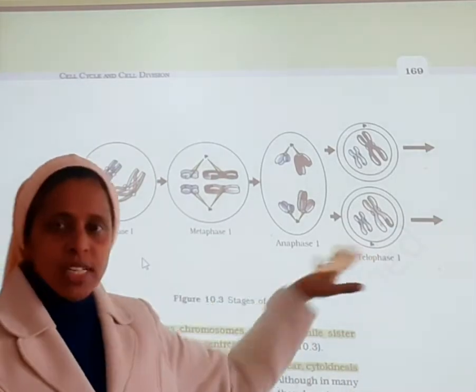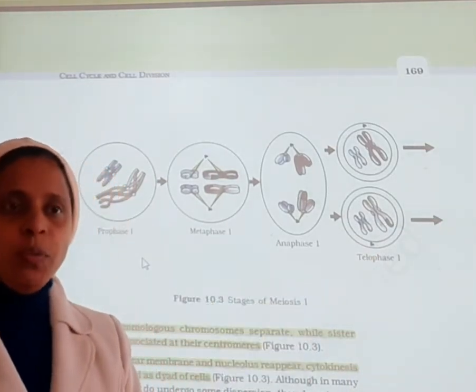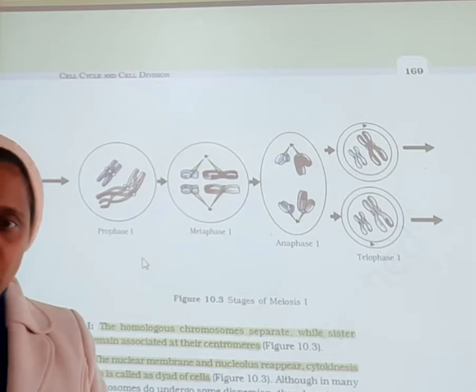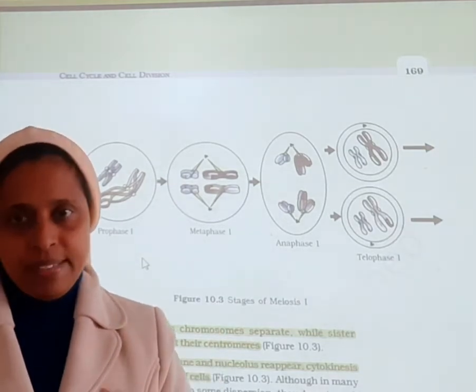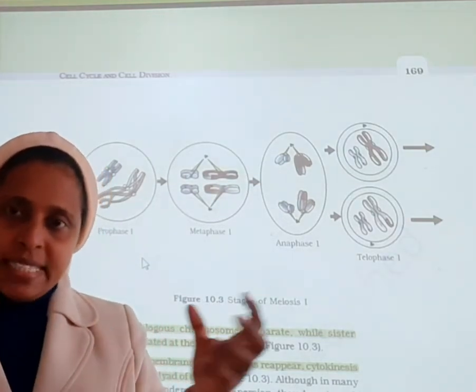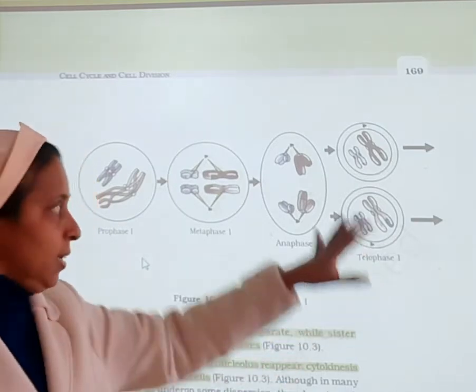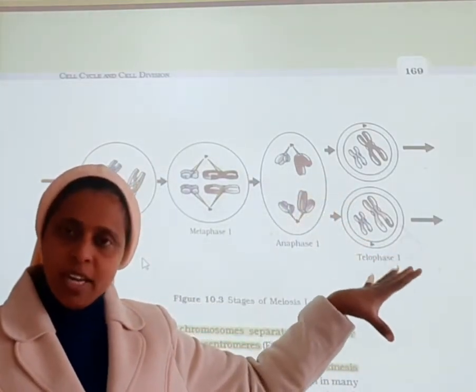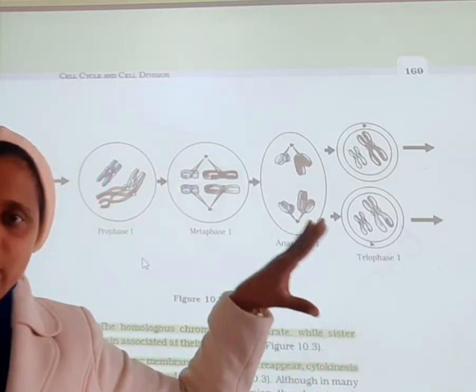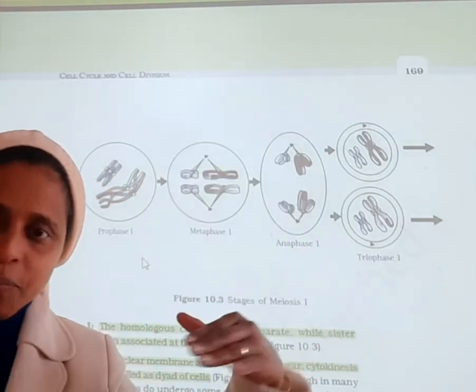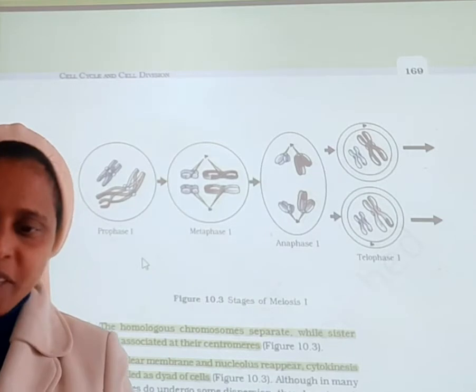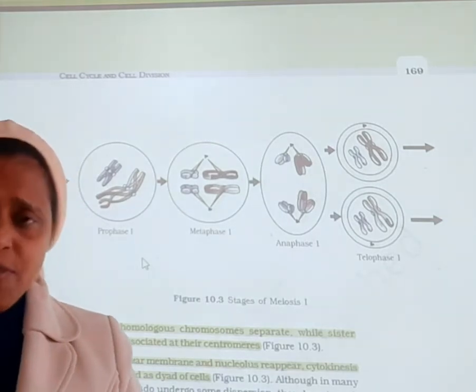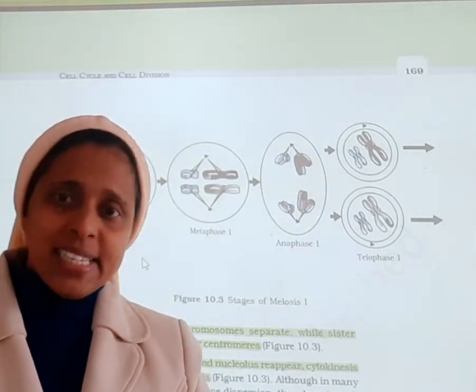And in telophase, what is happening, as I have told you, the nuclear membrane, the nucleolus, everything reappears. So that which was disintegrated earlier reappears in the telophase stage. The nucleolus appears, endoplasmic reticulum appears, Golgi complex reappears. So reappearing is taking place in the telophase stage.